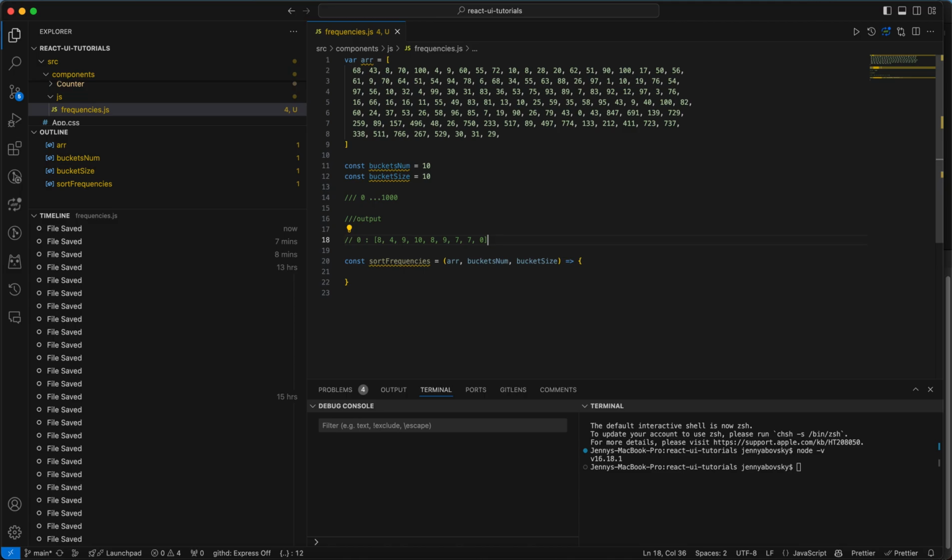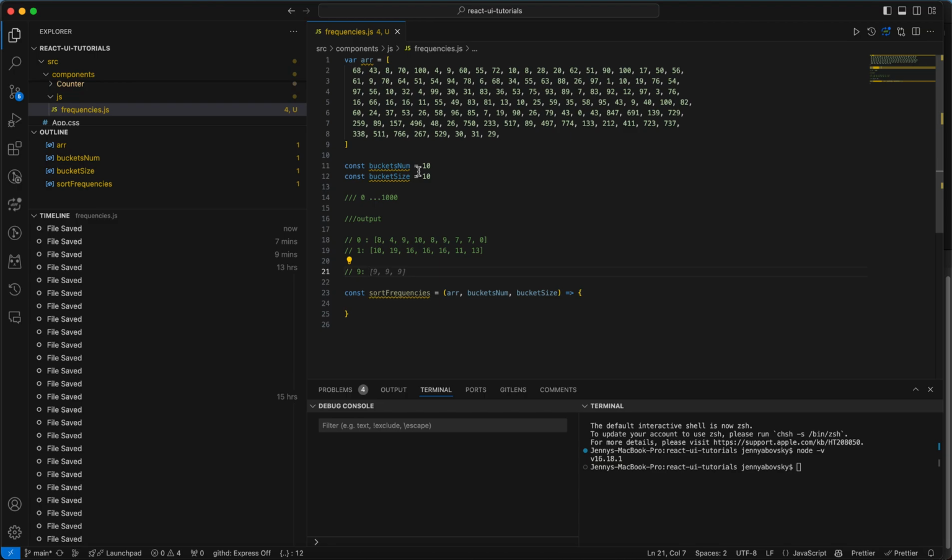The bucket size is 10, so bucket 0 holds all the numbers from 0 to 9. Bucket number 1 will be similar, with numbers from 10 to 19, etc. If we have 10 buckets and each bucket size is 10, the maximum we can have is numbers up to 100, right?